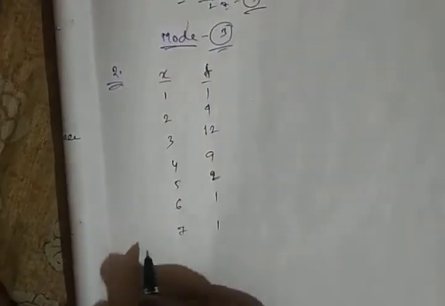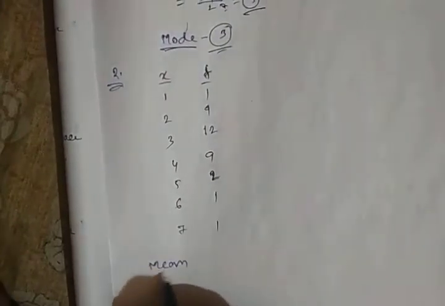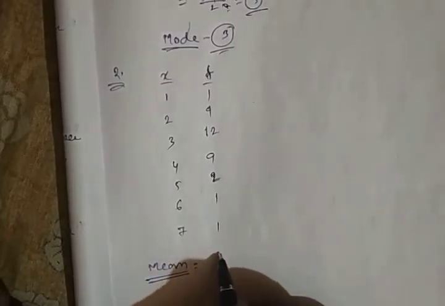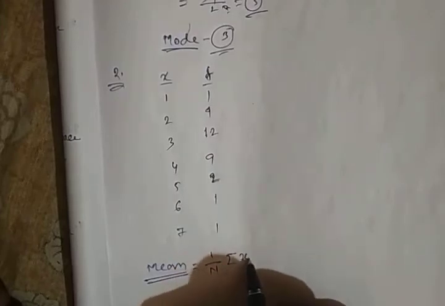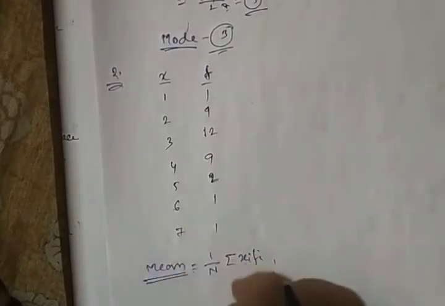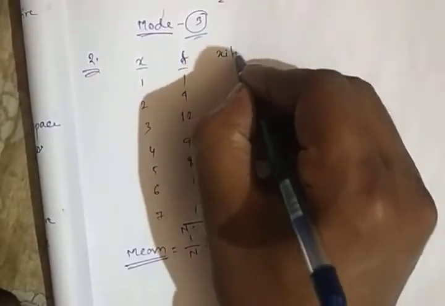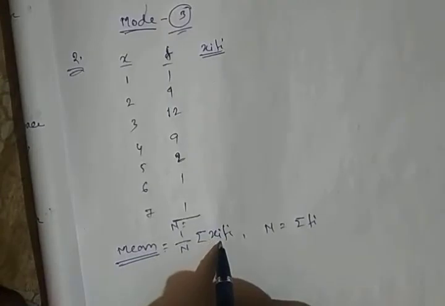Now for mean, what is mean? We have known it is 1 by capital N summation xi fi, where capital N equals summation fi. So we have to calculate the total number of frequency, which is N, and we have to calculate xi fi as we have to find the sums.